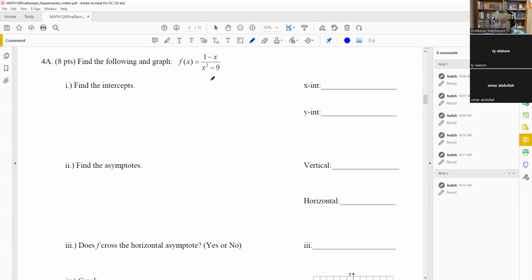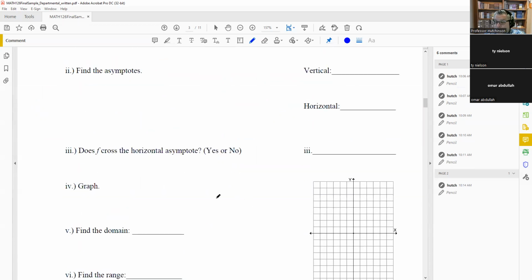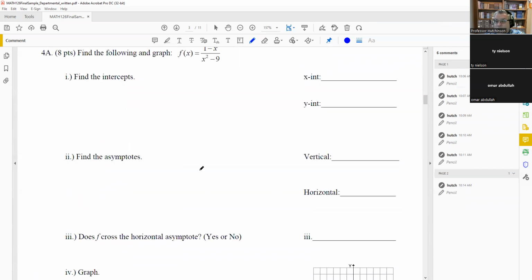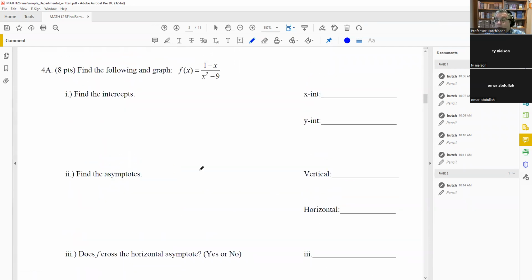Number 4 is one where we have rational functions, so something similar to what we had on the last test. They want you to find intercepts, asymptotes, and a graph. And there's also additional questions like domain and range. So we'll answer all that after we do the graph. This is what we just went over on our last test.